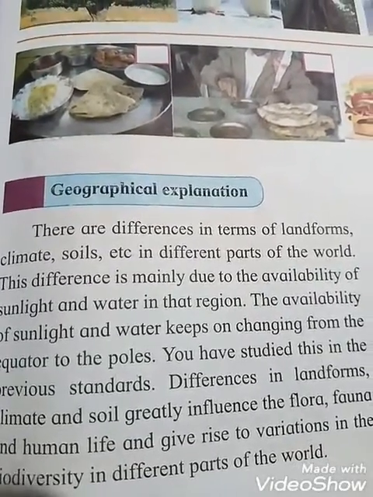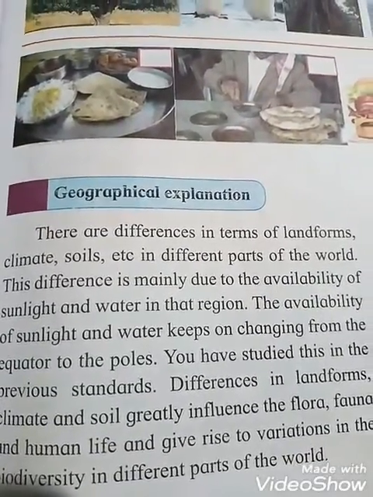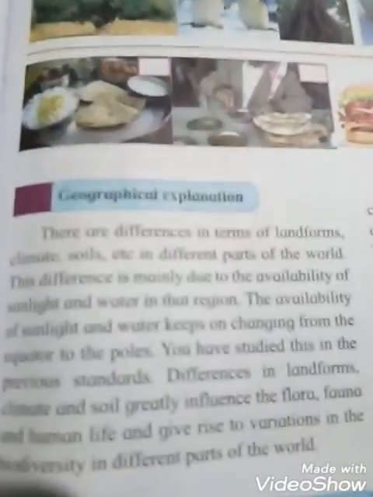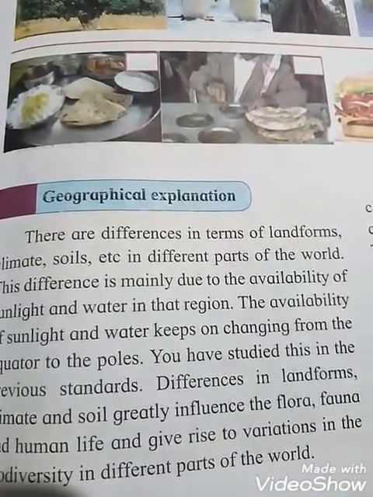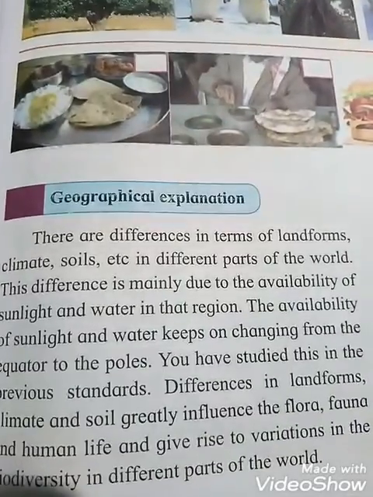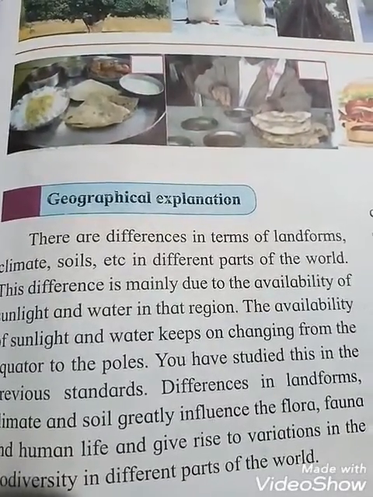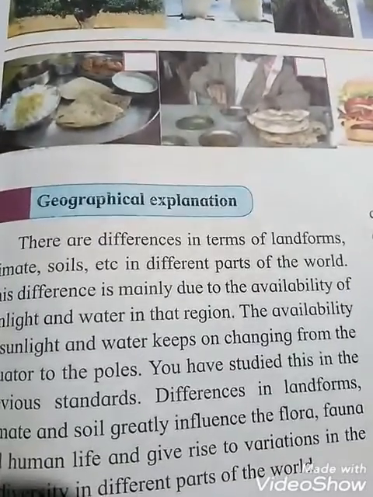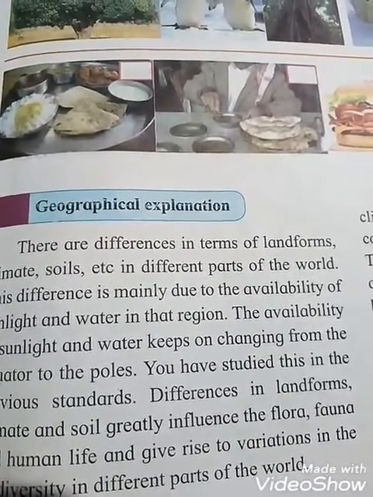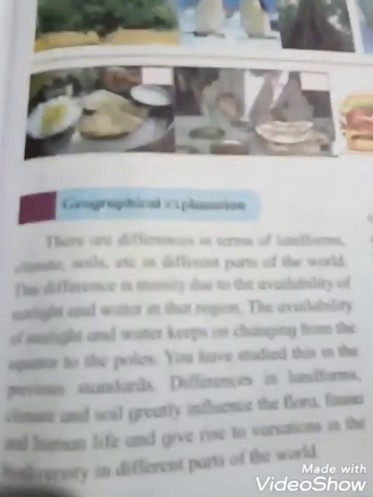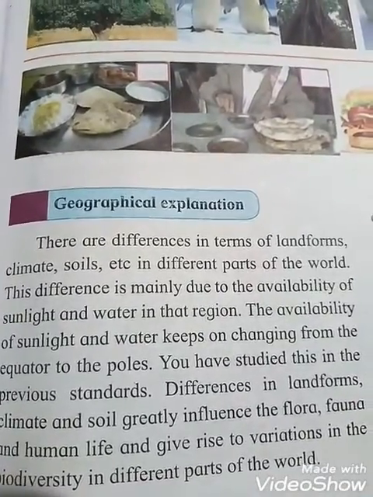And why did it happen, students? This difference is mainly due to the availability of sunlight and water in that region. So we never said that it is the same place with the same amount of sunlight and water. No, it was different. So in different places, due to the availability of sunlight and water in that region, the availability of sunlight and water keeps on changing from the equator to the poles.